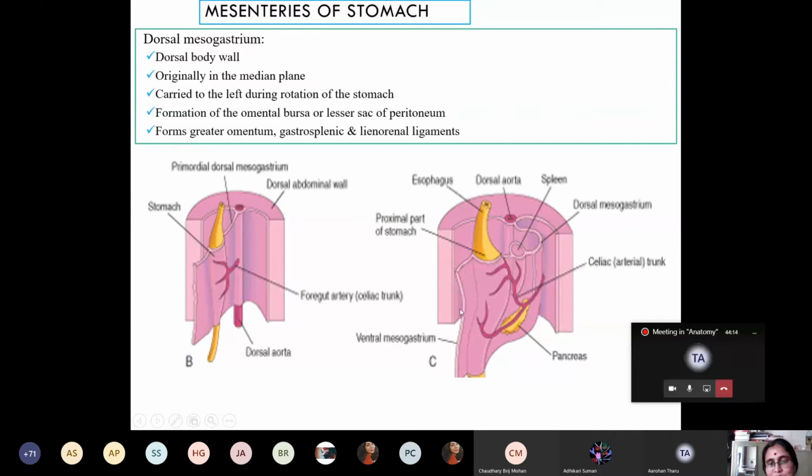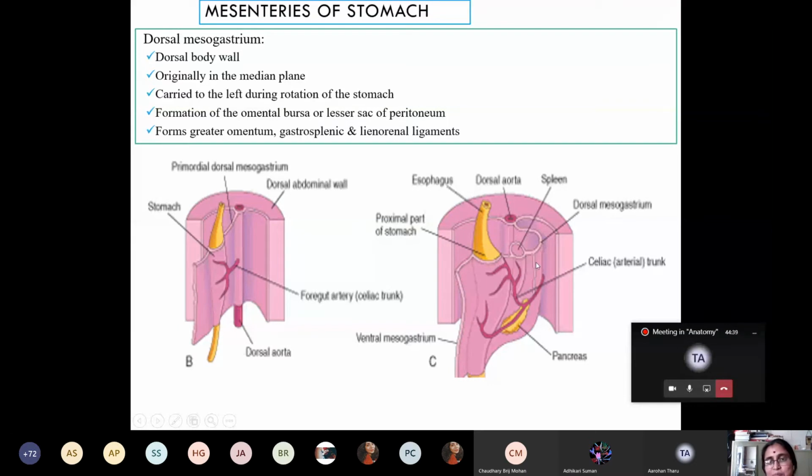The part between the liver and the stomach is known as the lesser omentum, and the part between the developing liver and the diaphragm is known as the falciform ligament.